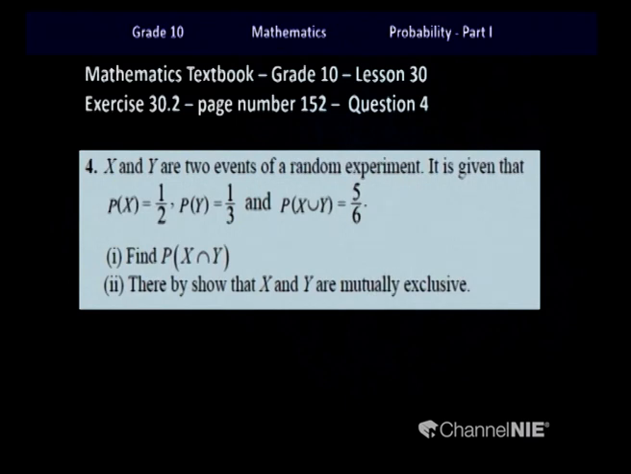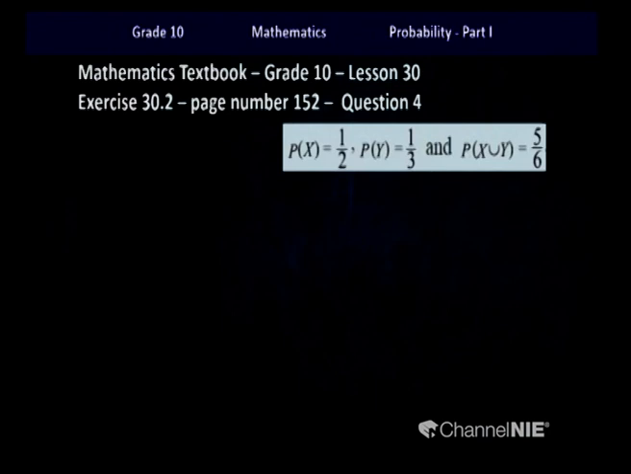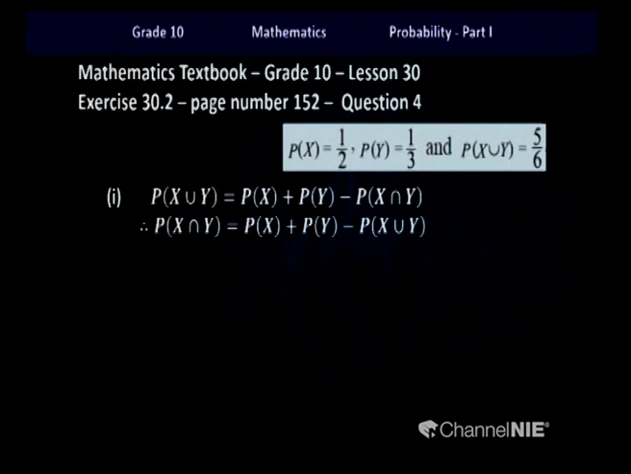So children, here they ask us to find the probability of X intersection Y, and thereby they want us to show that X and Y are mutually exclusive. Okay, so first of all, we have to use the formula and find out the values. Let's look at the formula. Now children, we know certain values of this formula and we need to substitute for that.